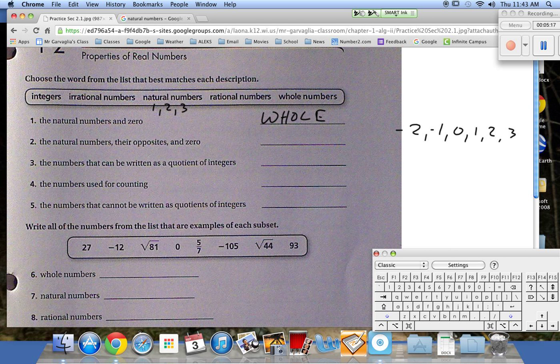What would it be on here? We already have whole number on here. Integers. And what do we have? Whole. All right. The numbers that can be written as quotients of integers.